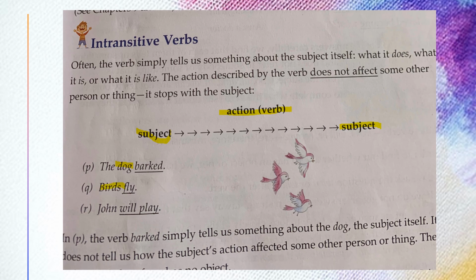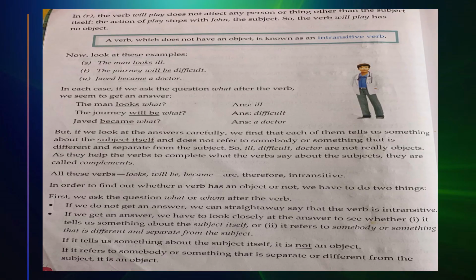There is no information about another subject. There is no object over here. Again, John himself will play. A verb which does not have an object is known as an intransitive verb.